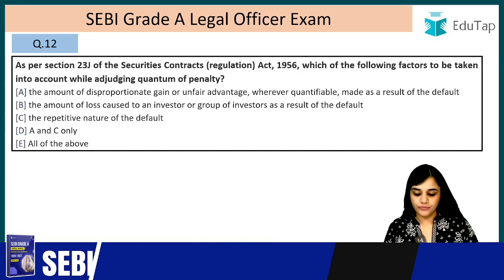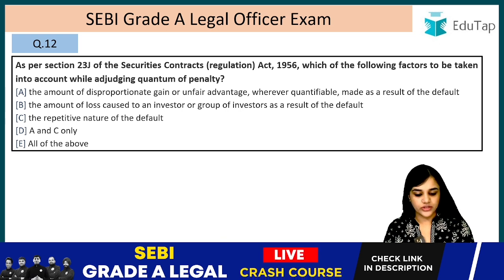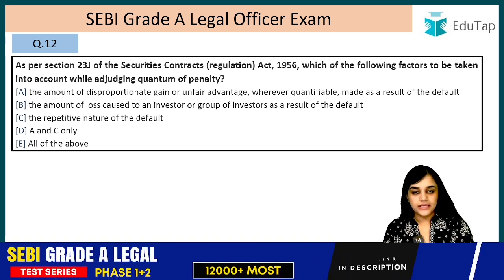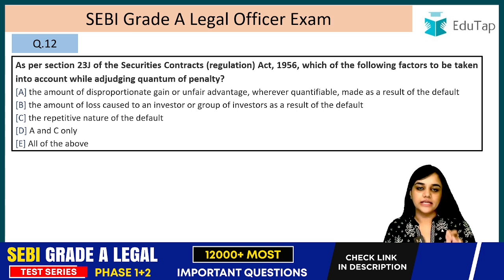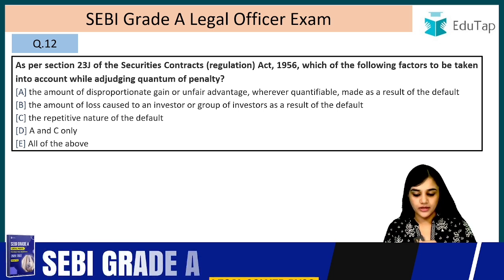Next question. As per section 23J of the Securities Contract Regulation Act 1956, which of the following factors are to be taken into account while adjudicating the quantum of penalty? Quantum of penalty, this I have already told you, comes later on. This means that he has been proven guilty, and now his quantum of penalty has to be decided, right? So which of these have to be taken into account?